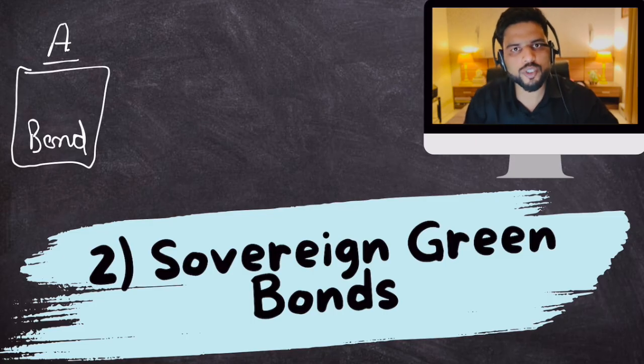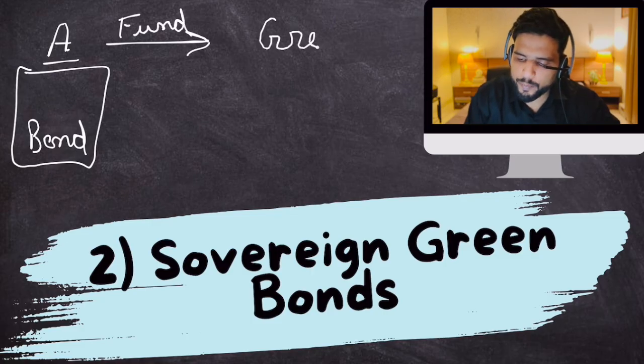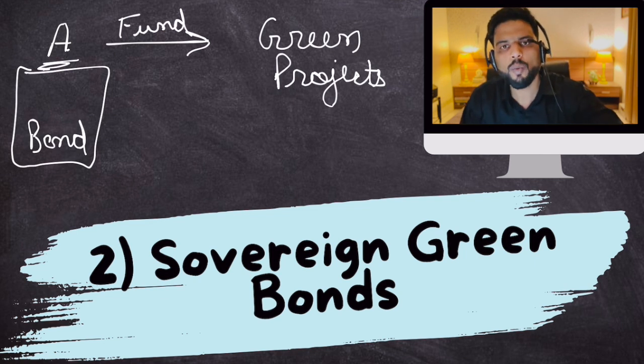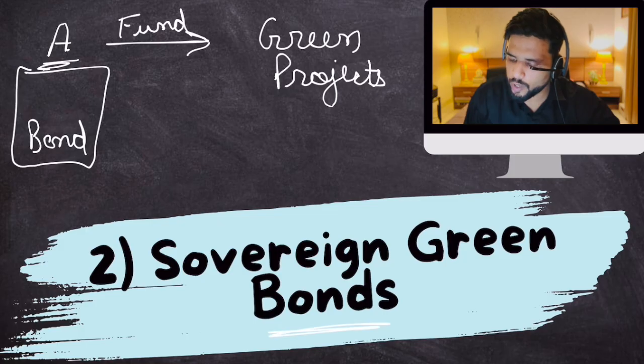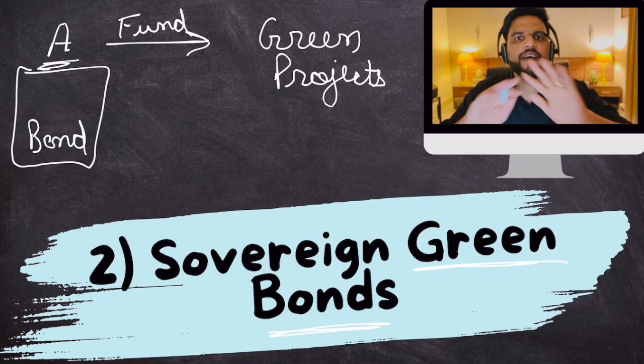Now if A uses that borrowed money to fund or finance green projects, projects that will fight against climate change, projects that will stop global warming. Okay, we'll call them green projects. So if A uses his borrowed money through this bond to finance green projects, well then this bond will be called a green bond. All right, simple. So when you raise money through a bond to finance green projects, that is known as a green bond. Very simple.